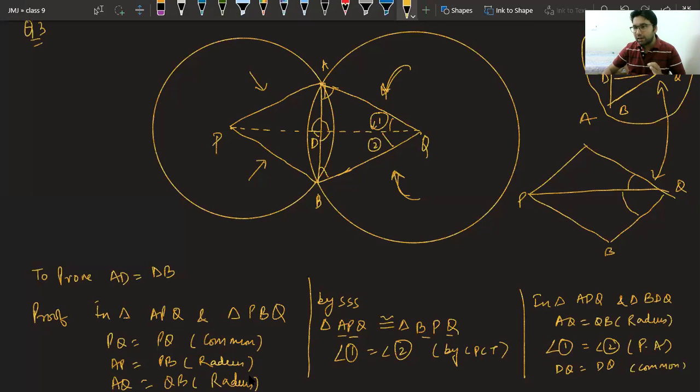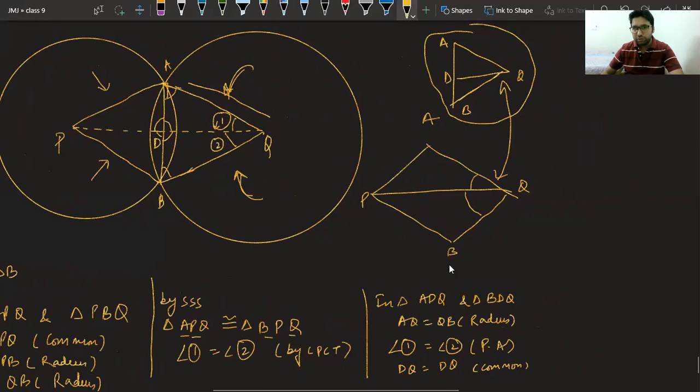And by the criteria side angle side, in the starting we were getting angle side side, Vaishnav, if you remember, which is not a criteria, but now in a proper way we have found the criteria as side, that is AQ, angle and side. So by SAS criteria we have proved this. By side angle side, triangle ADQ is congruent to triangle BDQ.